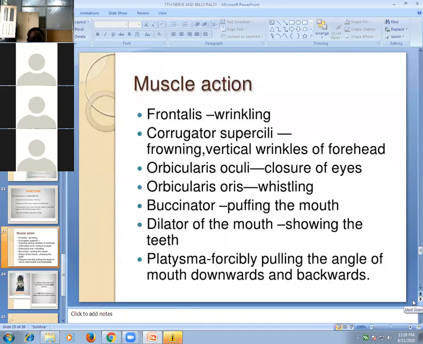Now the terminal branches supply the muscles of facial expression. Which are the muscles of facial expression and what are their actions?